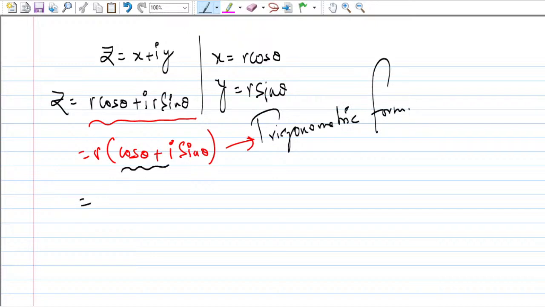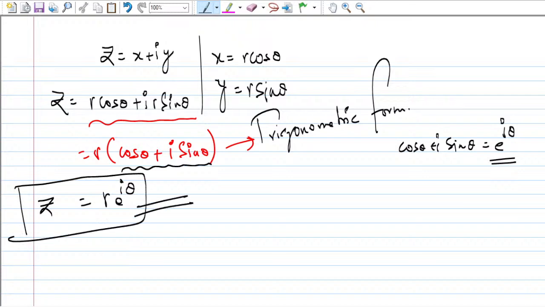But from the Euler relation, you know that you can write, in the exponential format, cos theta plus iota sin theta as e raised to power iota theta. So this can be written as r e raised to power i theta, and this is the polar form.